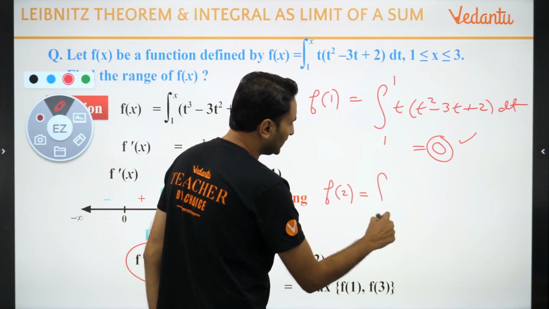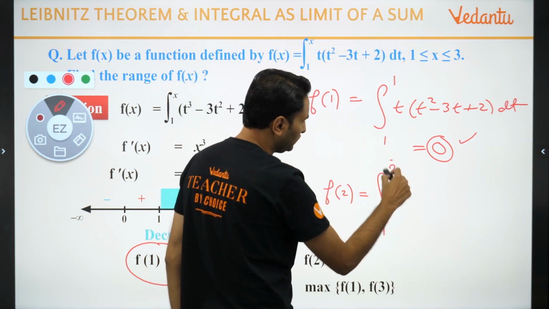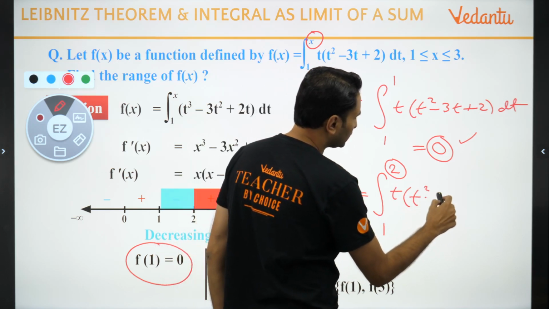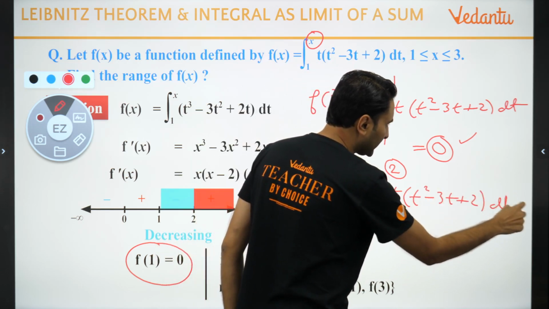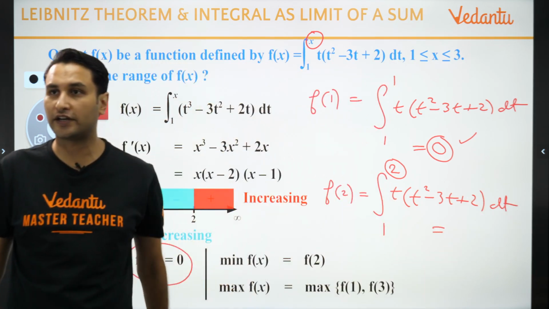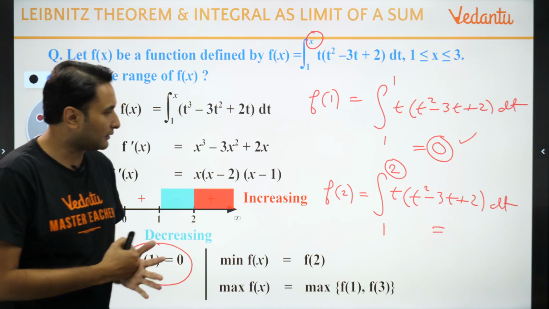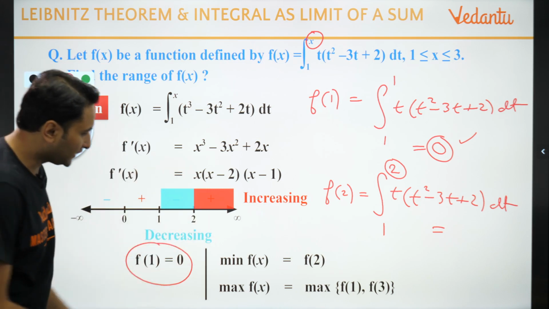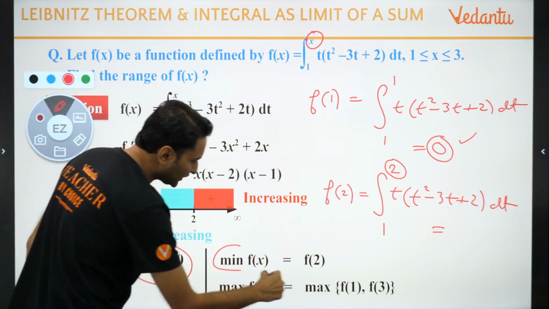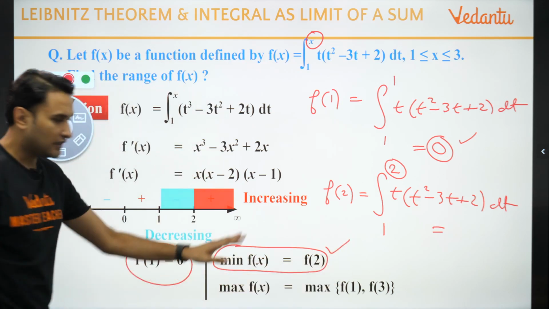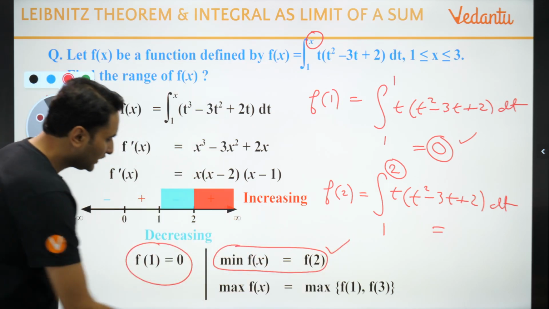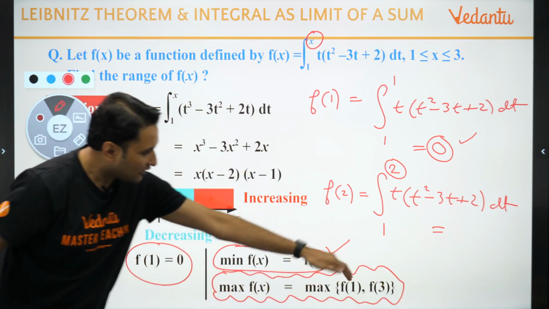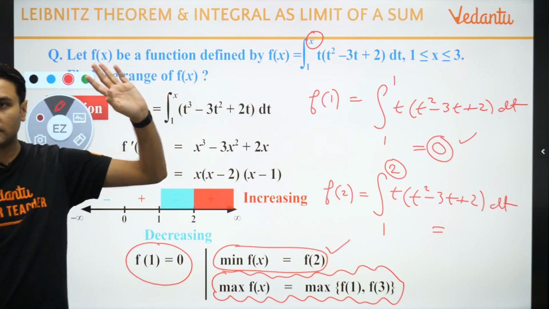f of 2 बच्चों क्या होगा? इंटीग्रल 1 से लेके 2, because in the place of x I am putting 2, integral t square minus 3t plus 2. Has anybody calculated it? 2 पे किसी ने कैलकुलेट किया है बच्चों? And f of 3. तो हम क्या करेंगे? So minimum तो हो जाएगा f of 2. This is for sure. Minimum is f of 2 as I just told you. Then we will find the value of f of 1 and f of 3. Whatever will be larger will be the maximum. And range will be minimum to maximum.